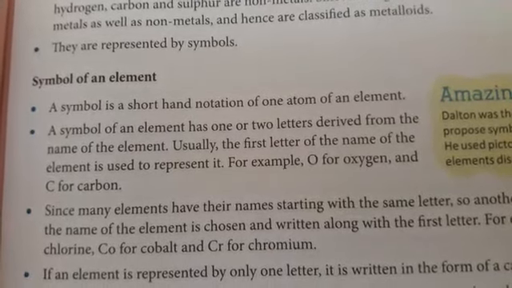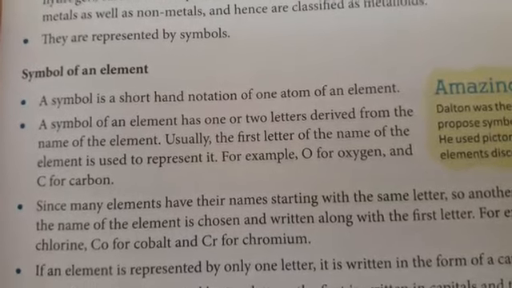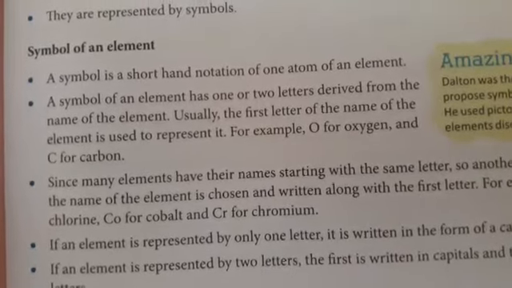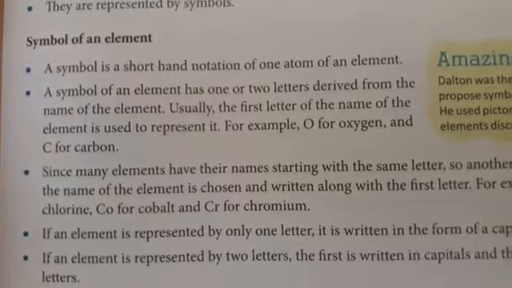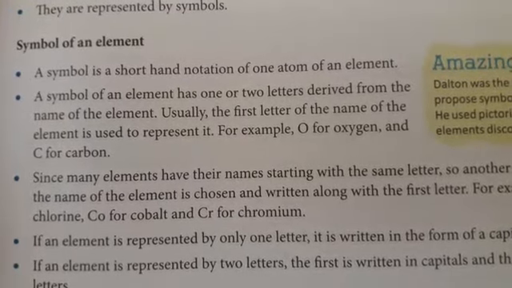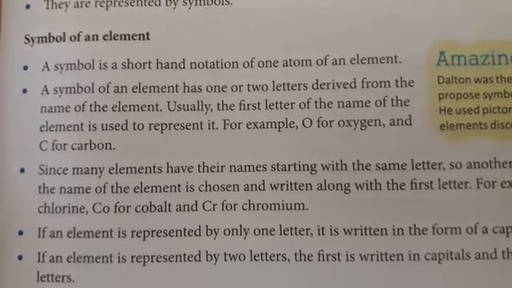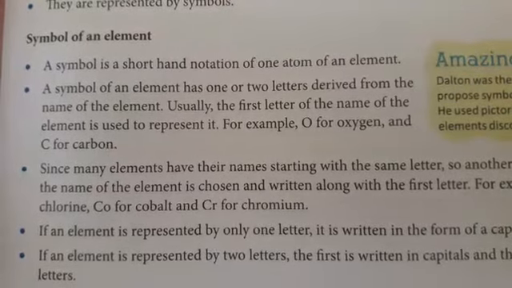Then we have the symbol of an element. Why do we design symbols of the elements? Like carbon is denoted by C, oxygen is denoted by O, hydrogen is denoted by H. Let us see: a symbol is a shorthand notation of one atom of an element.